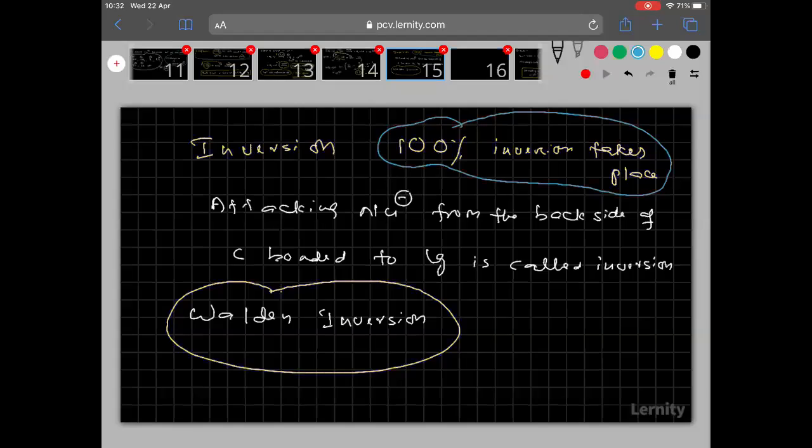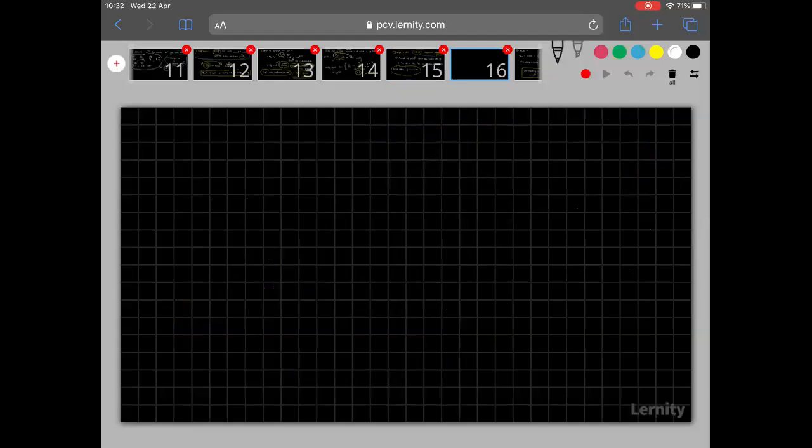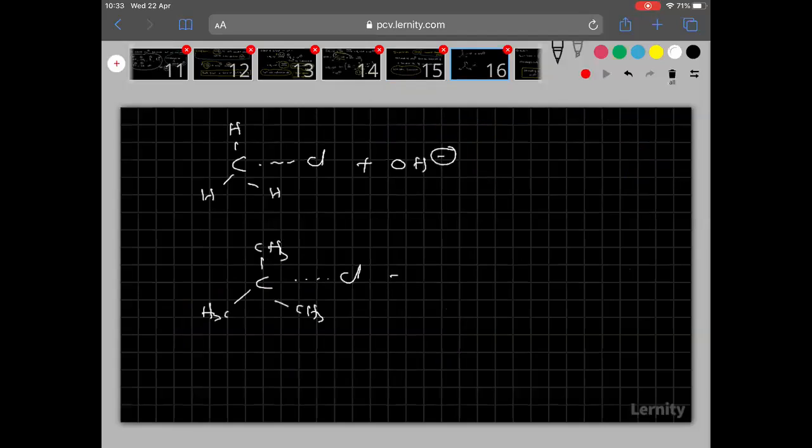Now, one more important thing I want to discuss here. See clearly, everyone knows. Here, I want to take CH3 Cl plus OH minus. Now, I want to take one more important thing, (CH3)3C Cl, and here also the OH minus.